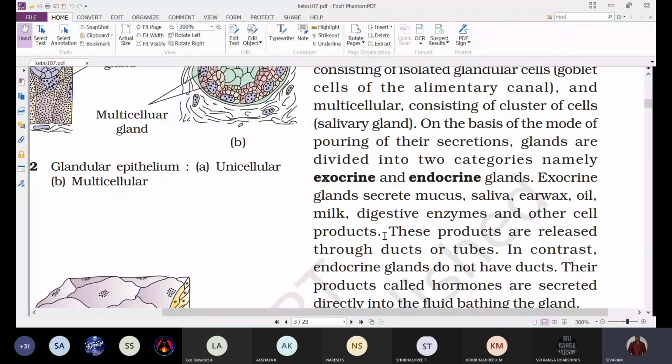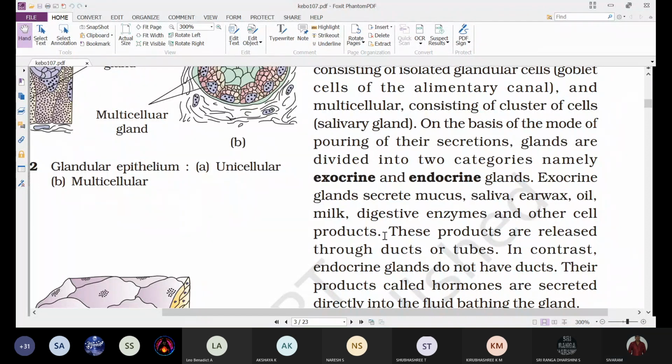For example, salivary glands are present at different positions, below the ear, below the tongue, and on the sides near the lower jaw, but they secrete their secretions into the oral cavity. Next, mucus is also secreted onto the surface by the mucus glands.